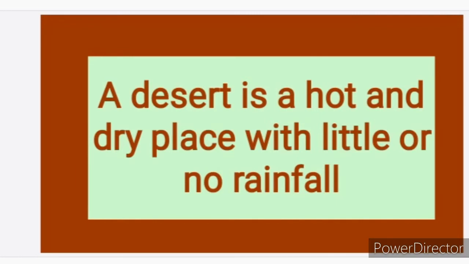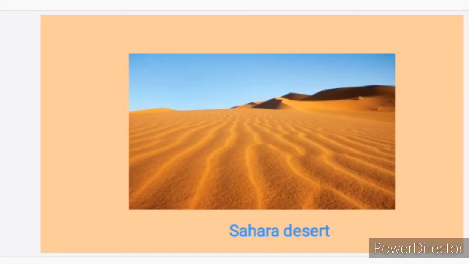A desert is a hot and dry place with little or no rainfall. Okay, now this is the Sahara Desert. It is the hottest desert in the whole world, and it is also the hottest desert in Africa.